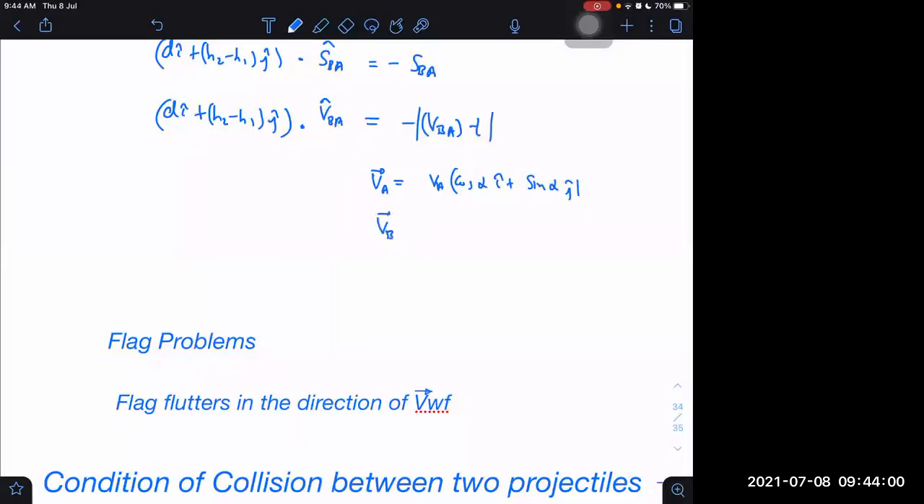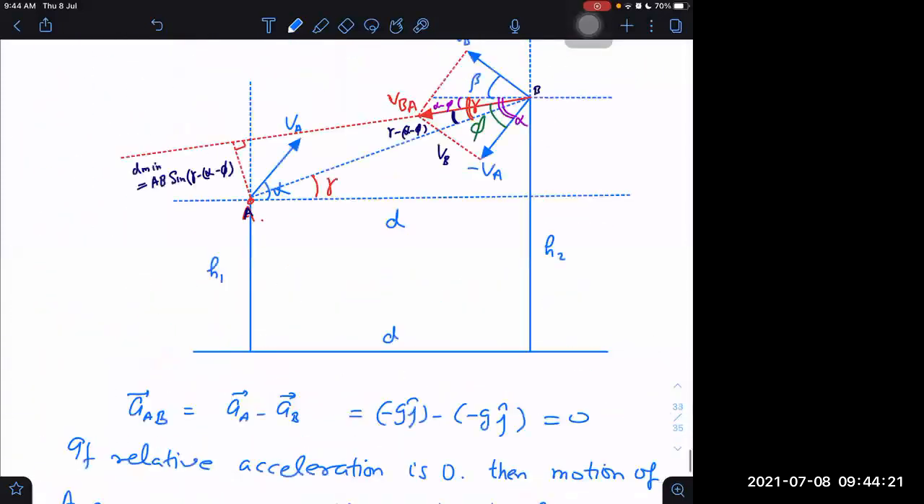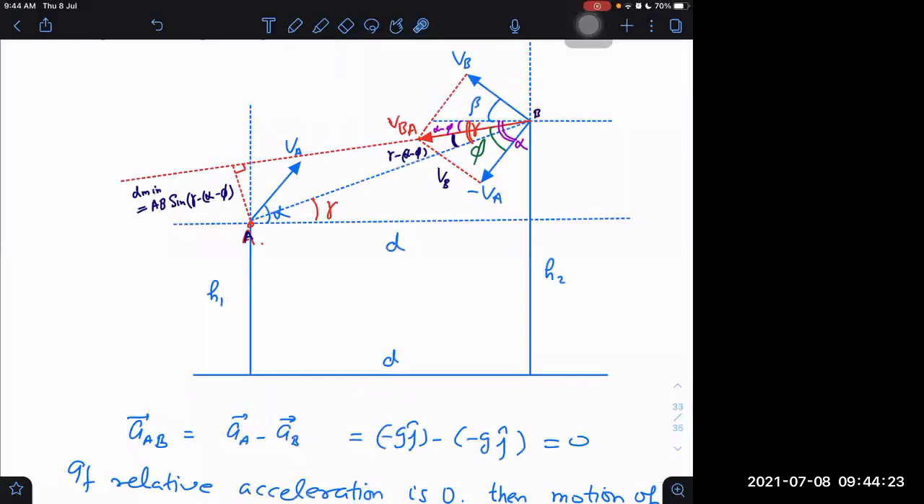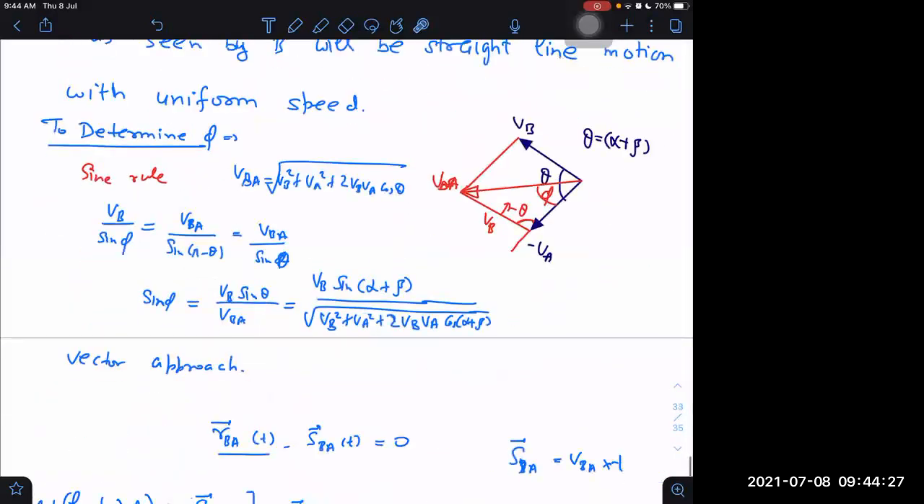VB does not make an angle with the positive x-axis, but it makes an angle with the negative. So as a result, it will be minus i cap. VB will be multiplied by cos beta, but it will be along minus i cap. But the sine component is positive for that also. If you observe it properly, the sine means this side is positive, the y component is positive, but the x component is negative. Therefore, I can write it this way.